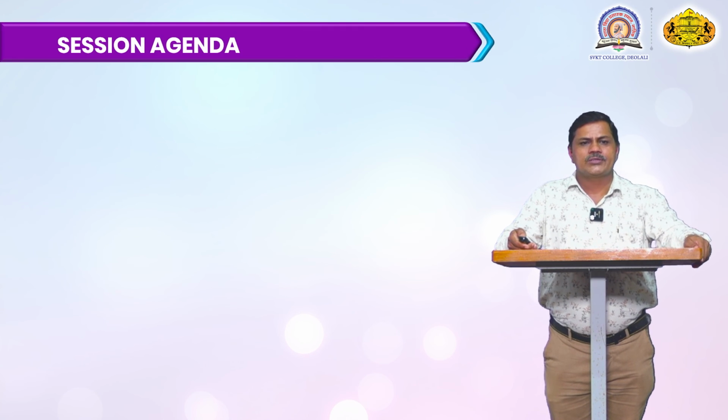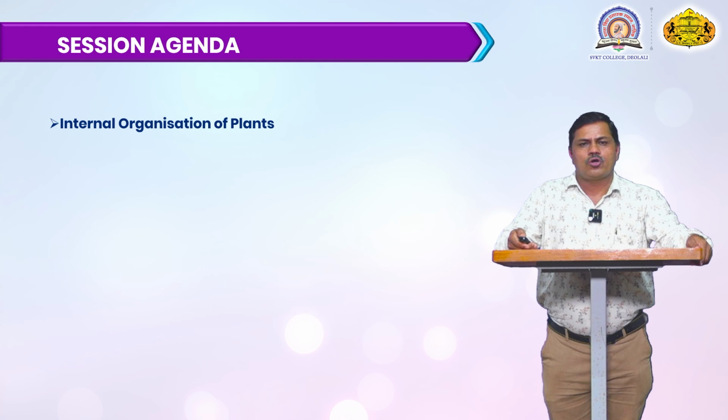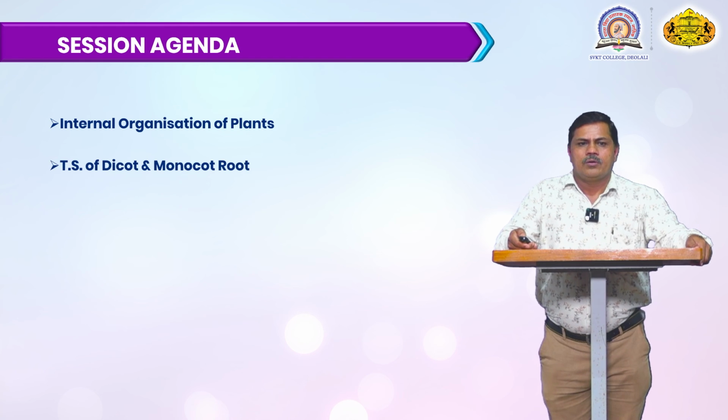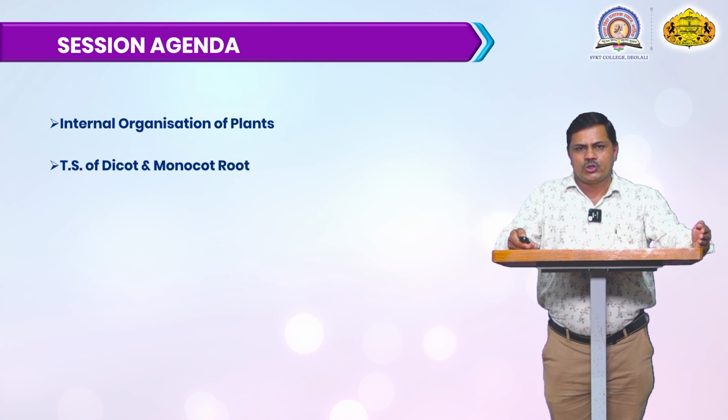In today's lecture we will discuss the internal organization of plants. There are different types of tissue, and we will study them in detail. They are root, stem and leaves. We will study them in detail in monocot and dicotyledon. In the TS of monocot and dicot root, we will study the structure of the epidermal cells, cortex zone, inner epidermal cells and vascular bundle in detail.